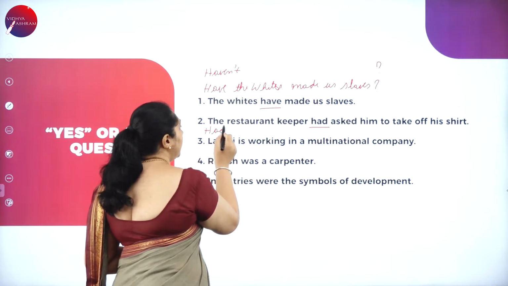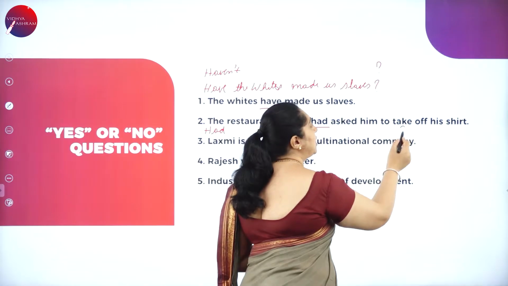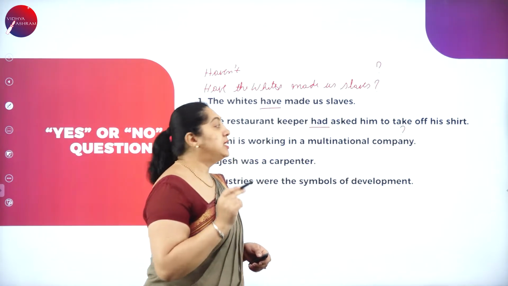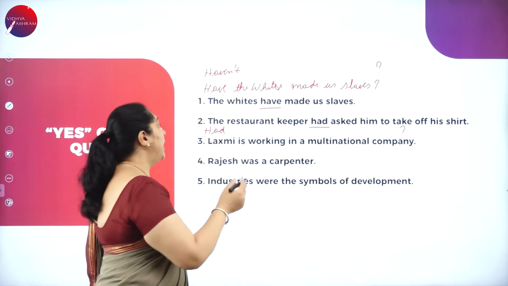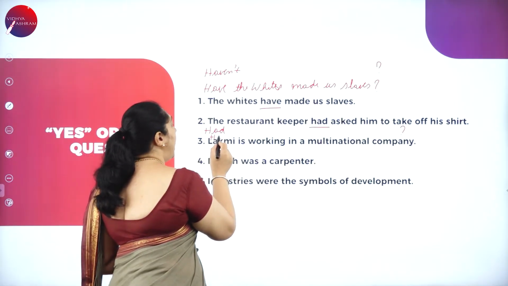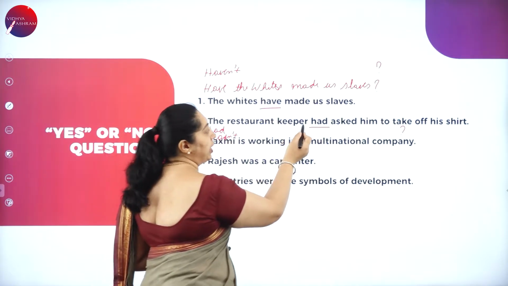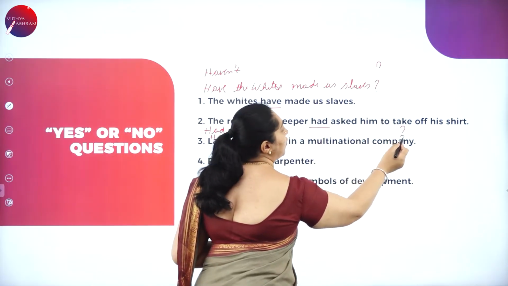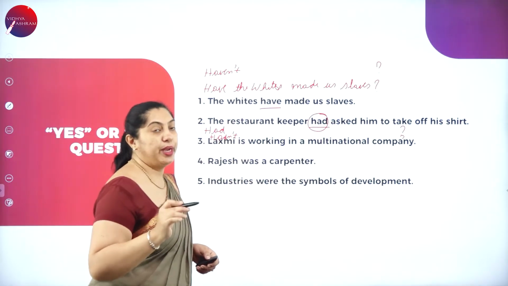Had the restaurant keeper asked him to take off his shirt? And the next form is hadn't. Hadn't the restaurant keeper asked him to take off his shirt? Because already had is written here, you will not repeat it again.